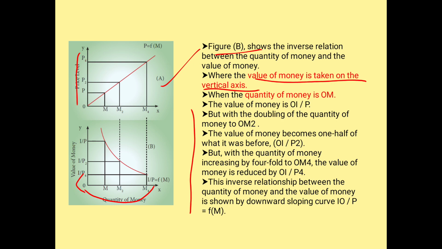This is the explanation given over here. So you can see this diagram. It is interconnected like this. That denotes that both are having different types of expression in terms of diagram. So a diagram represents the difference between the quantity of money and the price. The second one denotes the difference between quantity of money and the value of money.